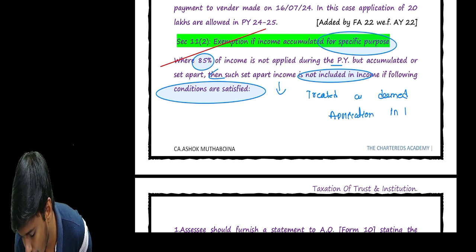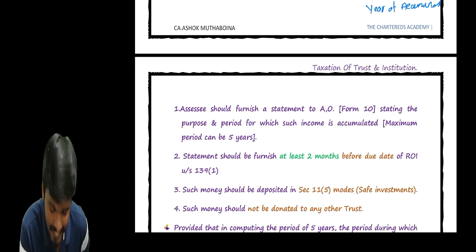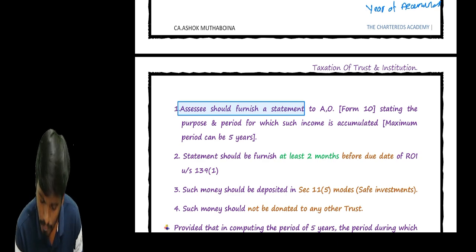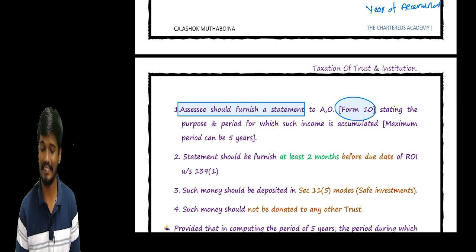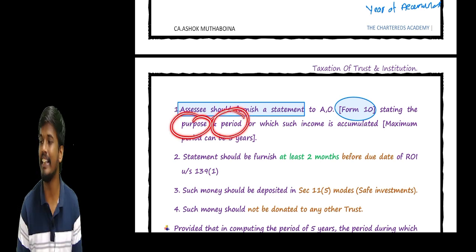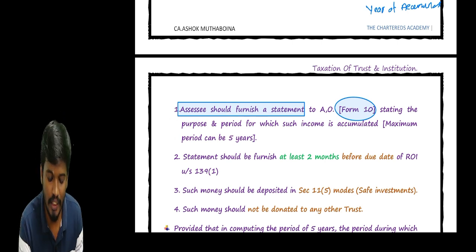Treated as deemed application in the year of accumulation, but we need to satisfy some conditions. The trust needs to furnish a statement to the AO in Form number 10. We need to mention the purpose and period, and the maximum period should not exceed 5 years.